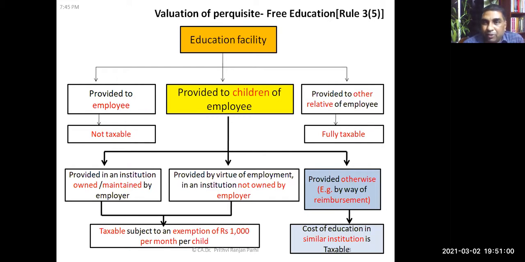So here we have to remember: if the institution is owned or maintained by the employer, it is taxable, but the exemption is 1,000 rupees per month per child. If it is provided by virtue of employment, it is taxable, but the exemption is 1,000 rupees per month per child. But if it is provided through some other means, then the cost of education in a similar institution shall be taxable. Did you understand? This is about education facility.